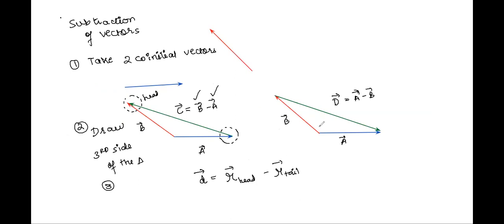Head minus tail. See here, for this green vector, the head is lying along with A. Therefore, I've written A. Then the tail of the green vector is lying with B. So I've written A minus B. Basically, the vector at the head minus the vector at the tail is giving you the subtraction of two vectors, or the difference of two vectors. This was step number 3.